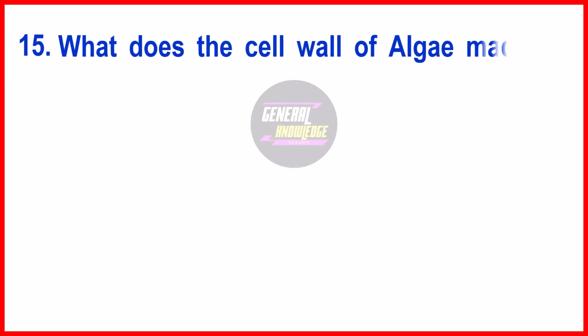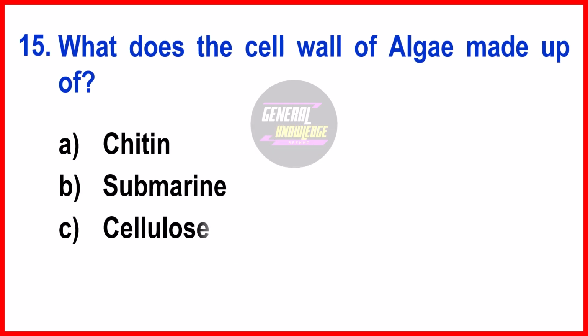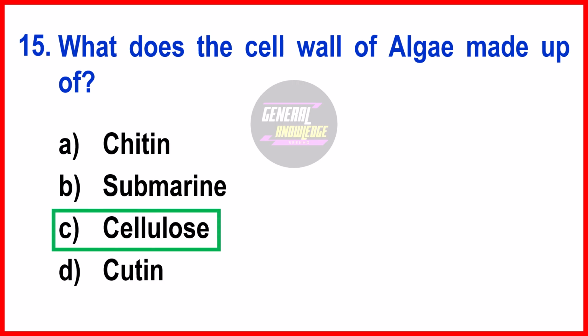What does the cell wall of algae made up of? The right answer is option C, cellulose. This is the primary structural component of algal cell walls. Similar to plants, it's a polysaccharide composed of long chains of glucose units.